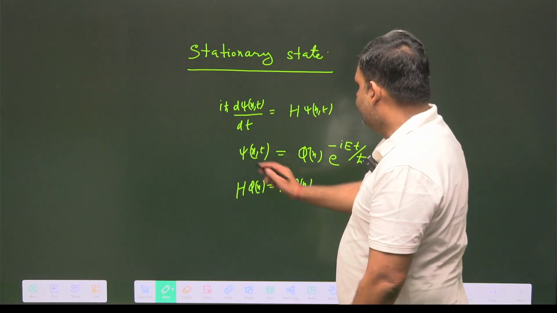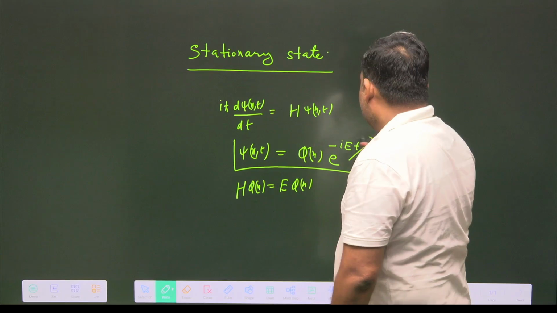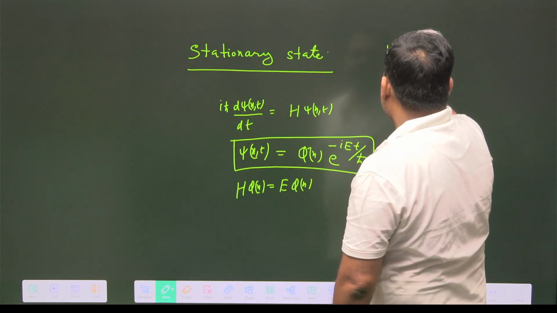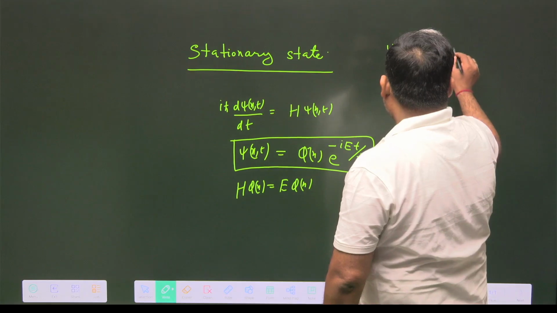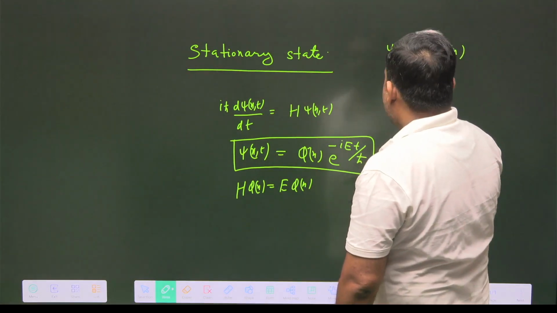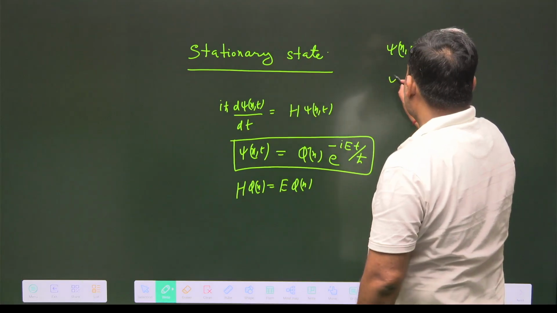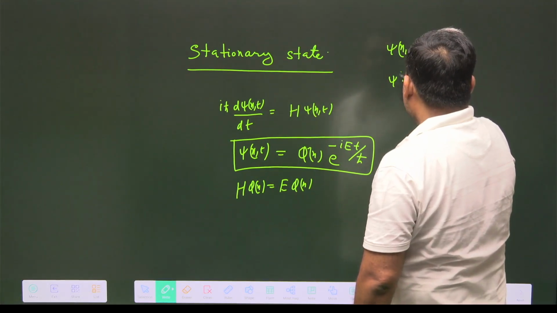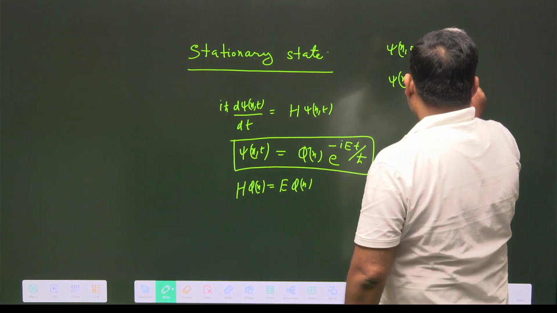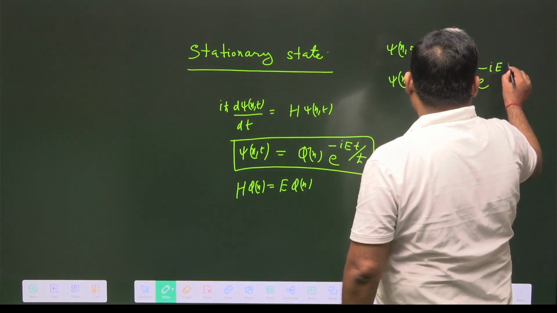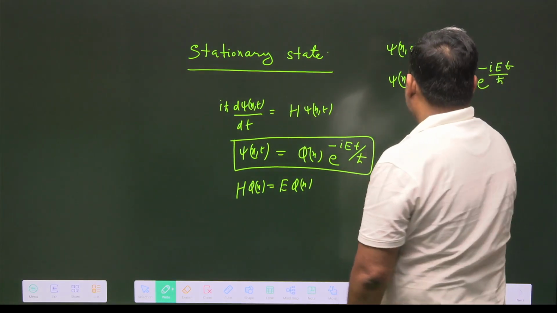So what will happen? If you have t = 0, then ψ(x,0) is basically φ(x), because we put t = 0. And what is your ψ(x,t)? The ψ(x,t) is basically φ(x) with one phase factor e to the power minus i E t upon h cut.